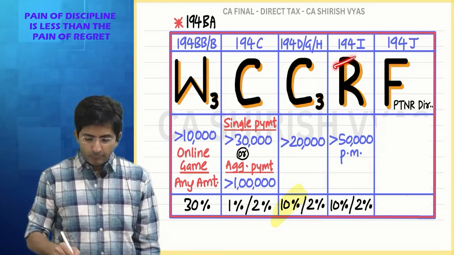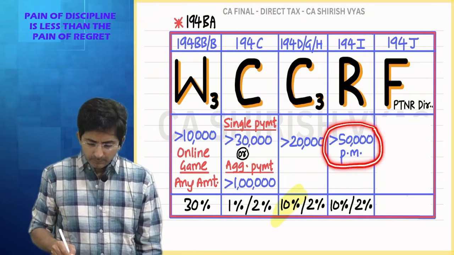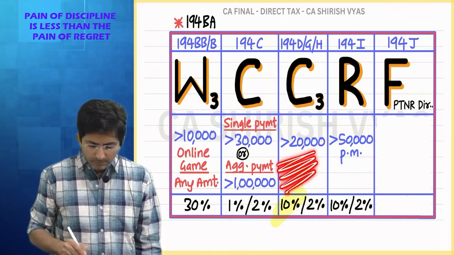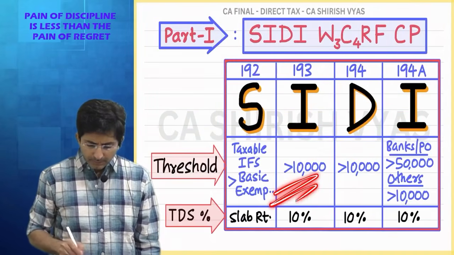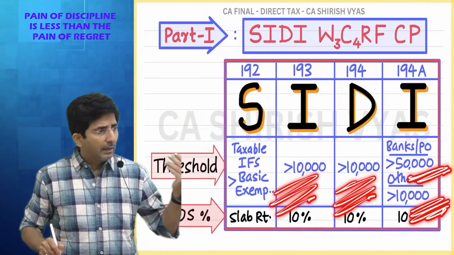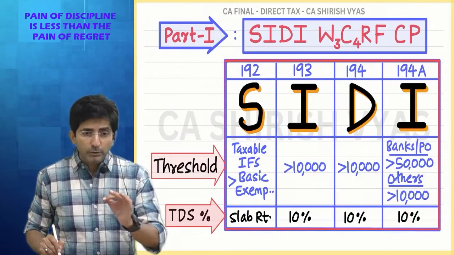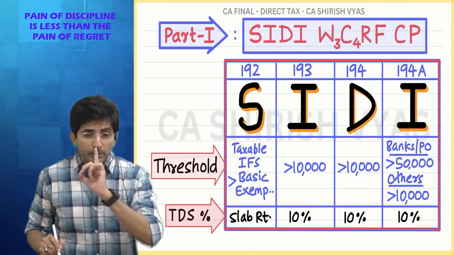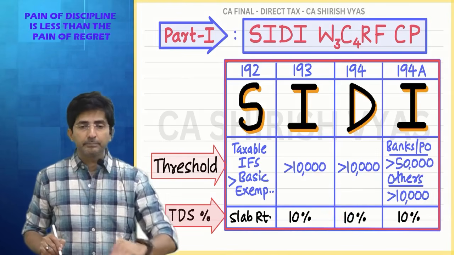So this was 194I. Tell me, here we see the rent per month. Tell me, what about these amounts? These amounts are per transaction or what? See this, 10,000, 10,000, 50,000, 50,000. Are these per transaction or per annum? So let me tell you in general, every threshold which I am explaining, every threshold is per annum.